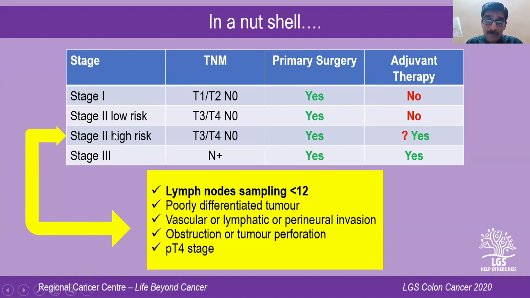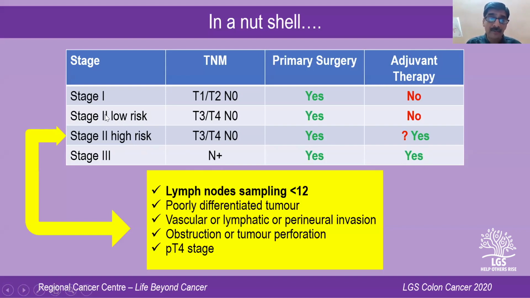Stage 2 can again be divided into low risk and high risk. If it is a stage 2 low risk patient, there is no role for adjuvant therapy. Stage 2, if it happens to be high risk, based on the factors that I mentioned over here, then there is a role of chemotherapy, but I put a yellow, a green and red over here because this is a controversial area, which again I will discuss in my subsequent slides. But stage 3, there is node positive patients. There is no doubt all the patients should receive adjuvant chemotherapy.